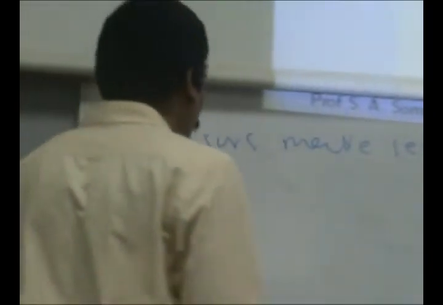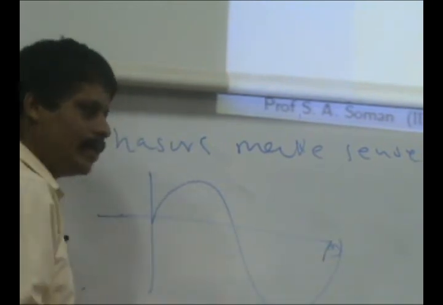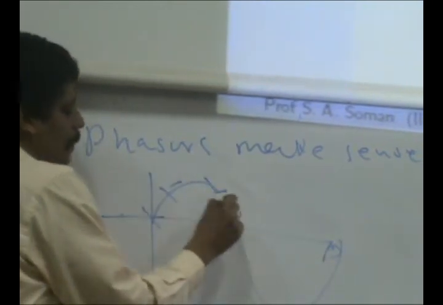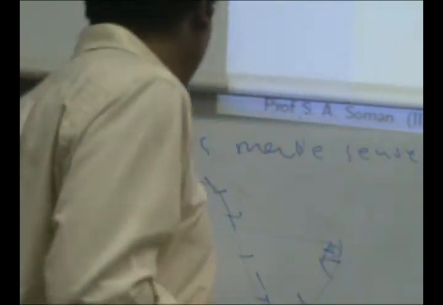And typically, how do you measure a phasor? You do it like this. You have a sinusoid, you sample it, 12 samples per cycle or whatever, you sample it at a certain frequency.